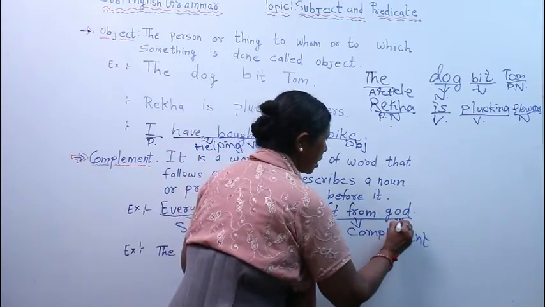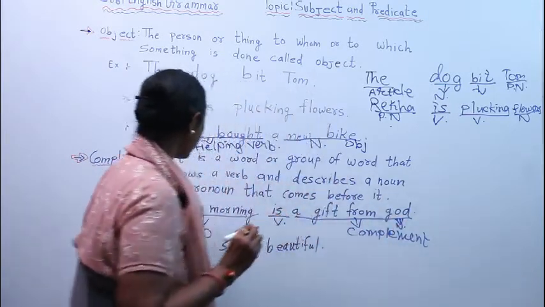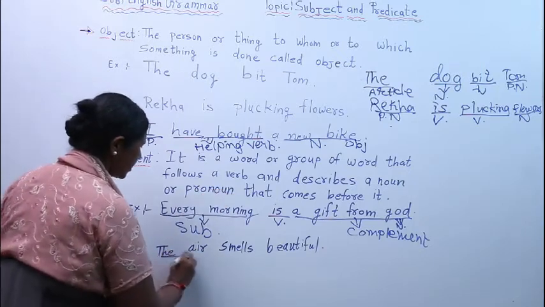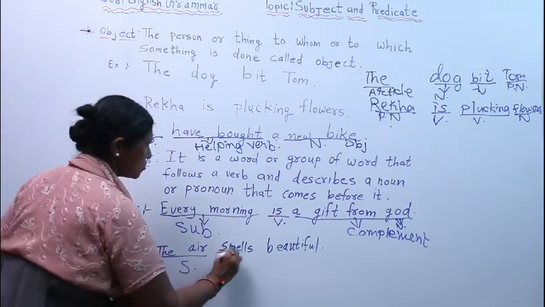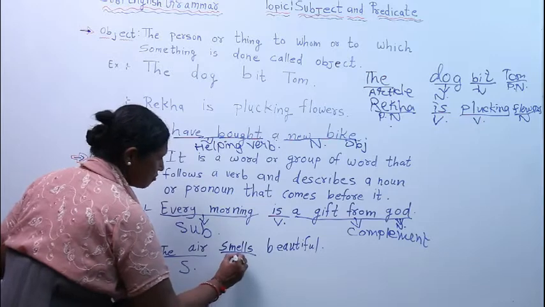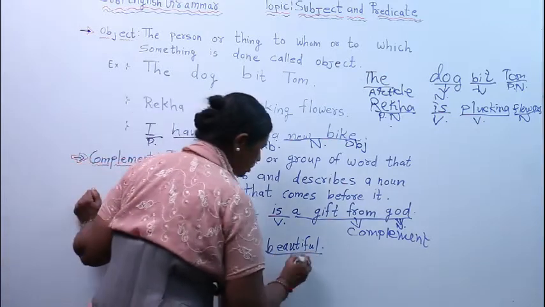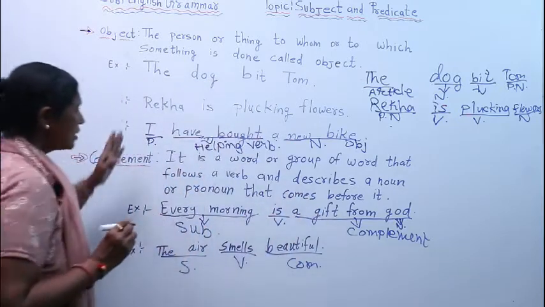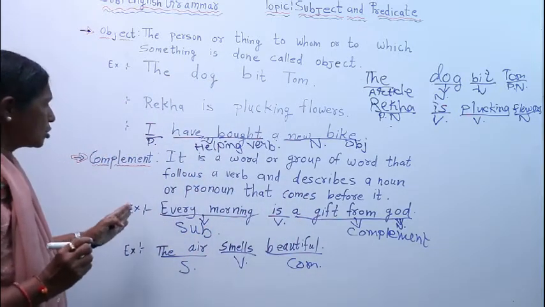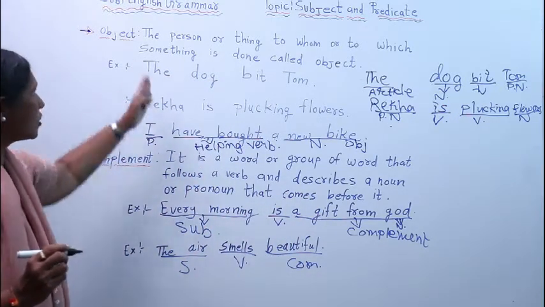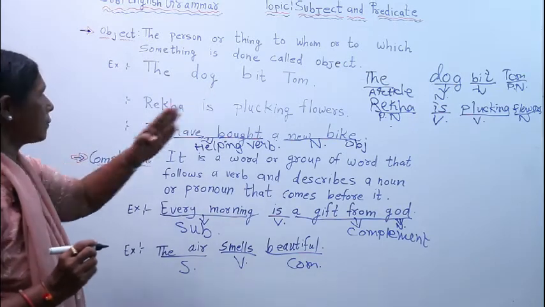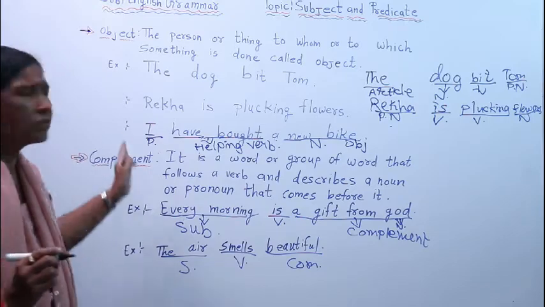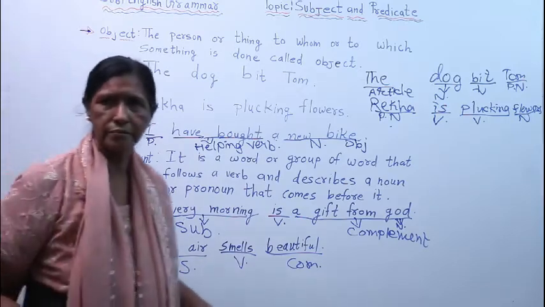God is noun. So my second one, the air smells beautiful. The air is what? It is subject. Smells is what? It is verb. And beautiful is what? Complement. So now I think you have understood this. Two more things are there in subject and predicate, object and complement.